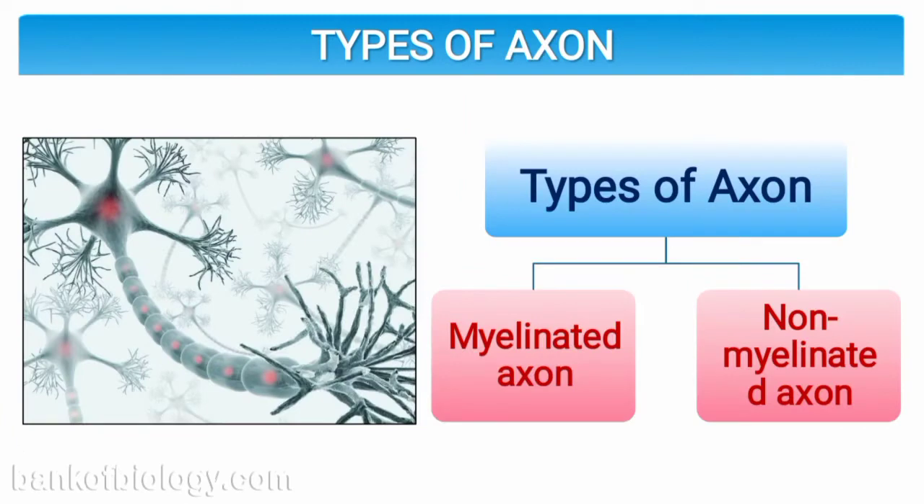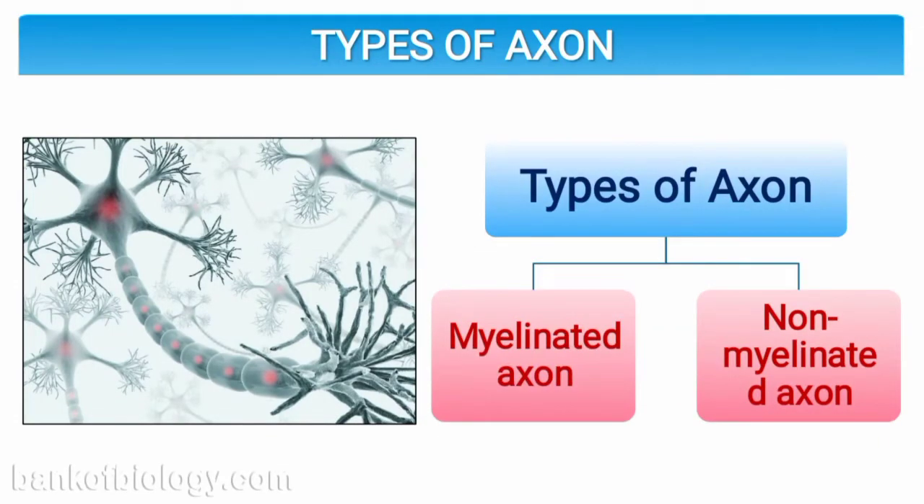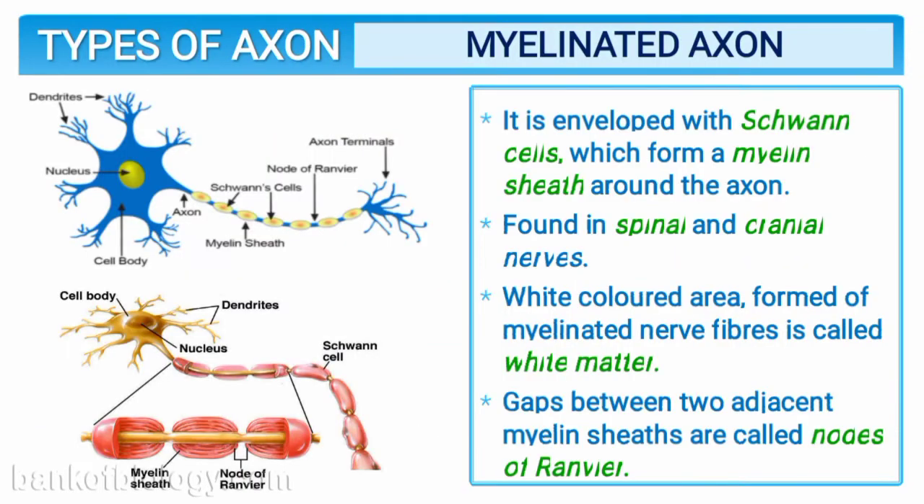If we talk about the types of axons, there are two types of the axon, myelinated axon and non-myelinated axon. Myelinated axon means they have a myelin sheath, whereas non-myelinated axons have no myelin sheath. Myelinated axon is enveloped with Schwann cells which form a myelin sheath around the axon, and it is found in the spinal and cranial nerves. Spinal means backbone, present in the backbone as well as in the head region. Cranial means head. White colored area formed of myelinated axon nerve fibers is called white matter.